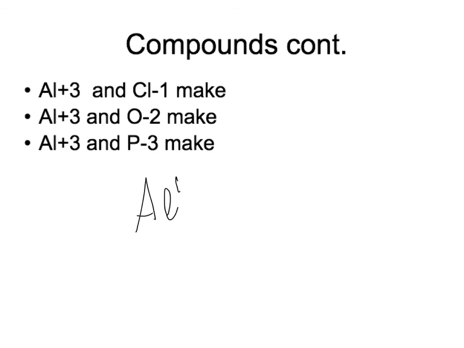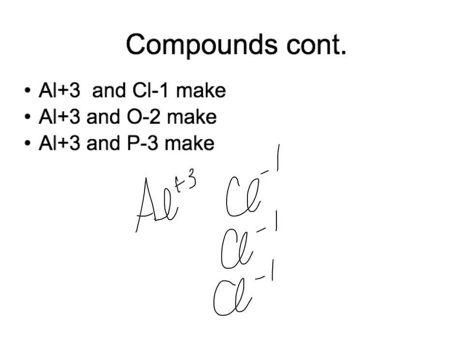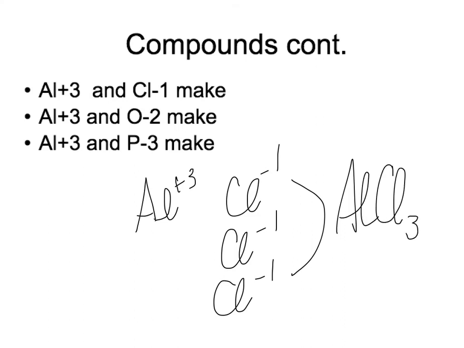So if I have an aluminum +3, and I have a Cl -1, this is a really good visual to get in mind here. What I'm going to do is take 3 chlorines, which I put a subscript here, and 1 aluminum. Now, as we're just starting to put these together, if you want to put their charges up on top as superscripts, absolutely do that. But the compound includes 1 aluminum and 3 chlorines to make a 0 net charge.